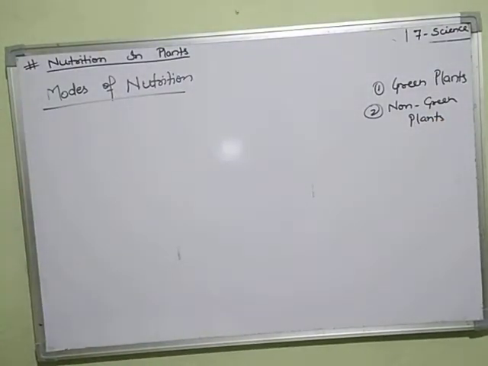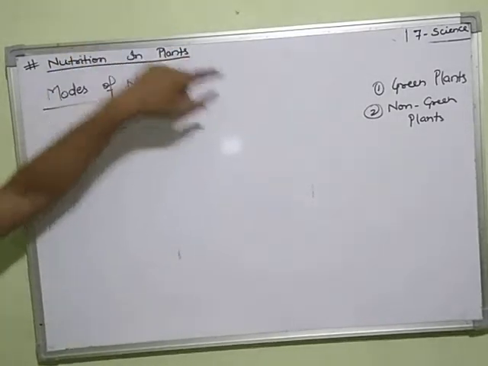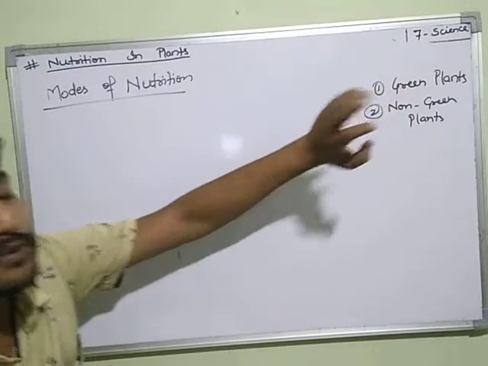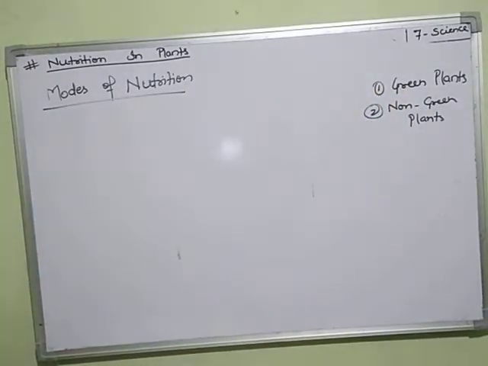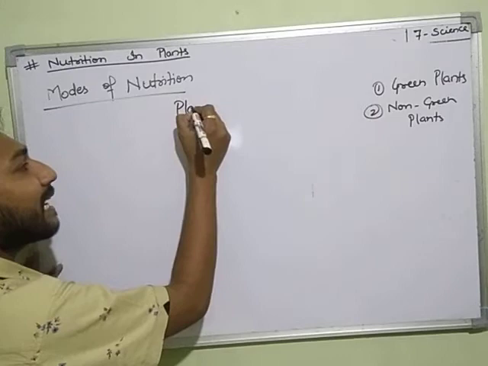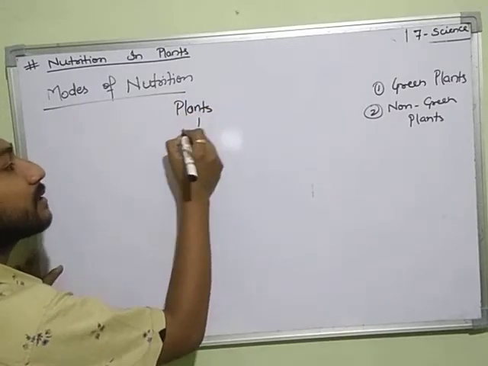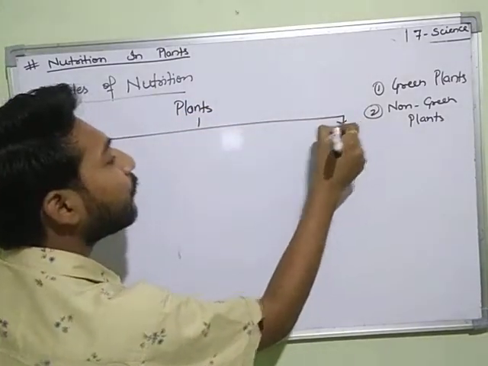If I talk about the modes of nutrition, we already know that green plants are the only living organisms which can prepare their own food. We have studied it in previous classes in photosynthesis. If I categorize the nutrition in plants, then it is of two types.